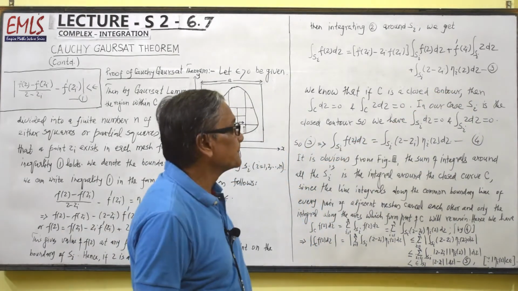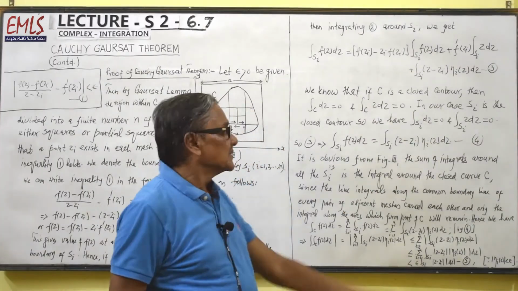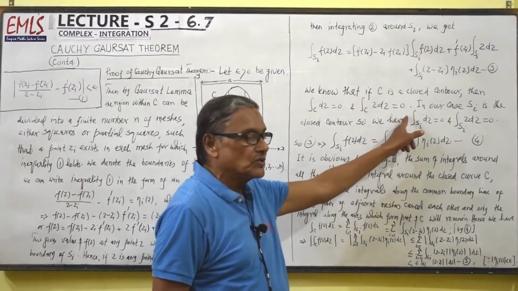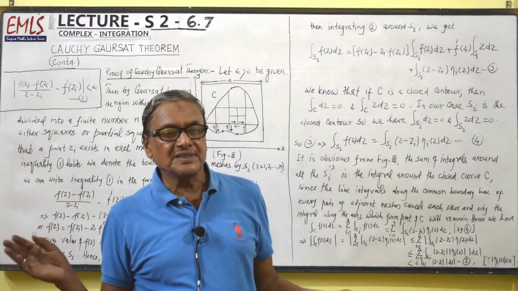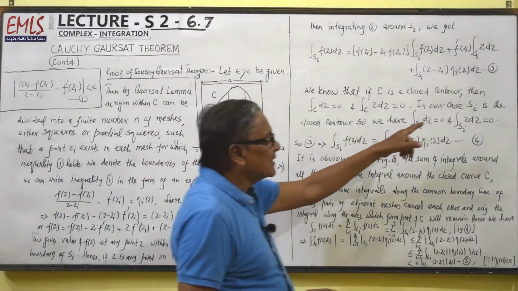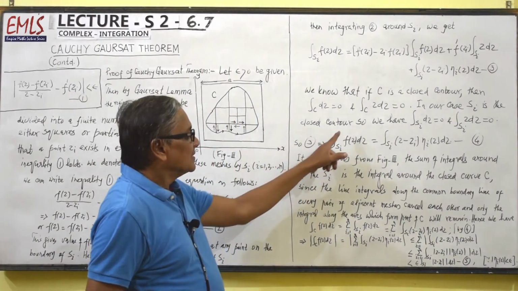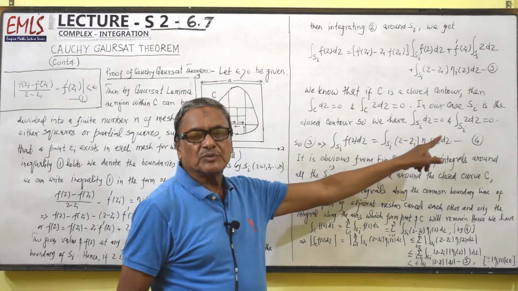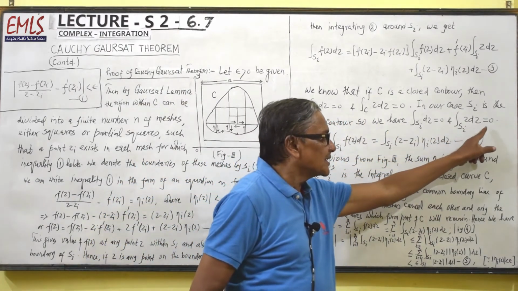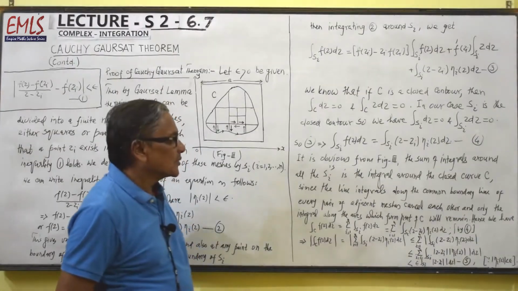We know that if C is a closed contour, then integral over C dz equal to 0, and integral over C z dz equal to 0. As an example, we have already discussed it in the very beginning of this chapter. In our case, Si is the closed contour. So integral over Si dz is 0, and integral over Si z dz is 0.